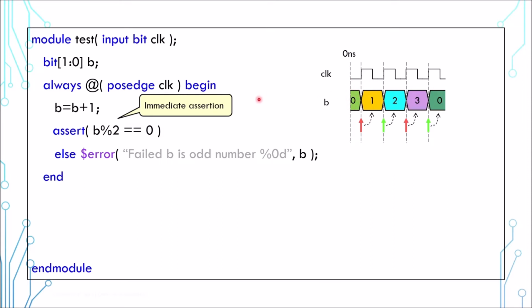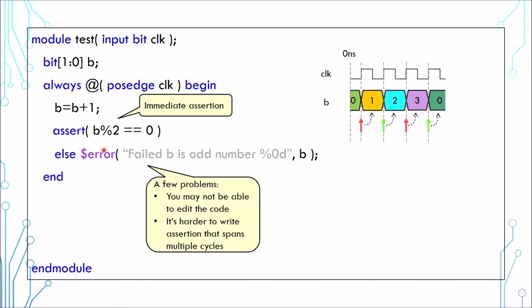The problem with immediate assertion is, first, you may not have the permission to modify the file to put the assertion where you want it. And second, it's harder to write a check that spans across multiple cycles with immediate assertion. But we'll only discuss that in a future video.